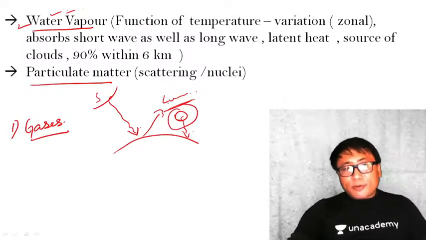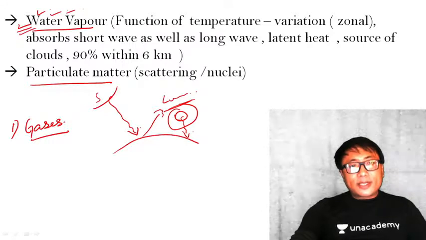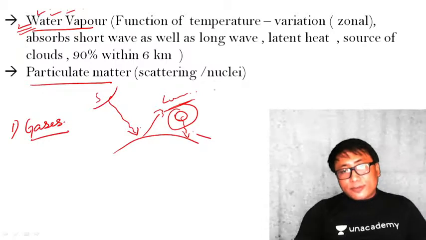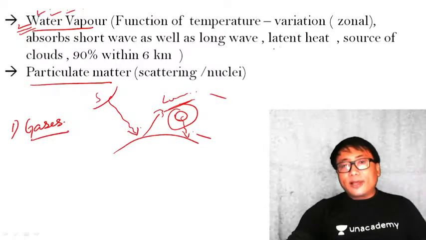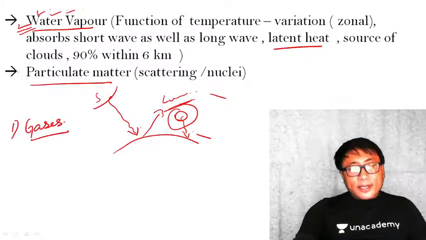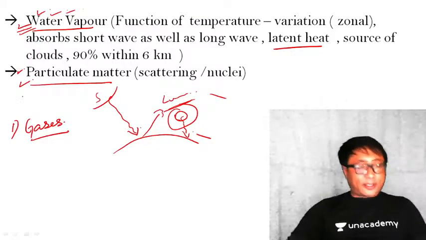This function is performed by water vapor, and also the function of water vapor is the transfer of heat from one part of the atmosphere to the other part in the form of latent heat. Clear? The third important material which you will find in the atmosphere is the particulate matter.